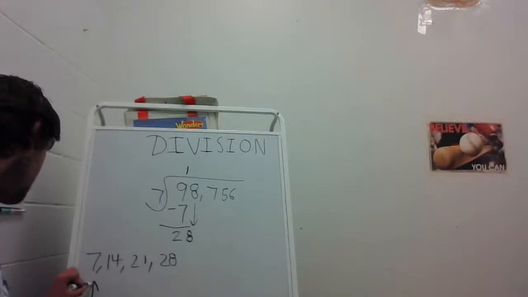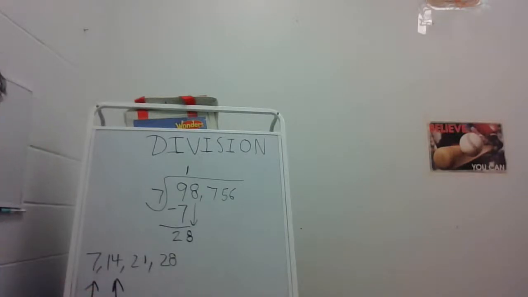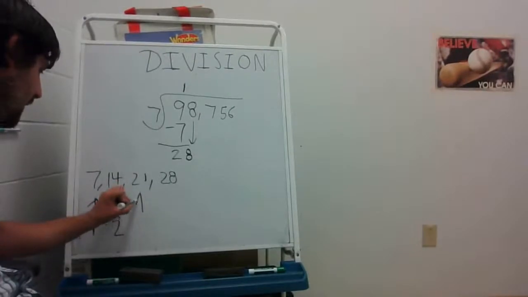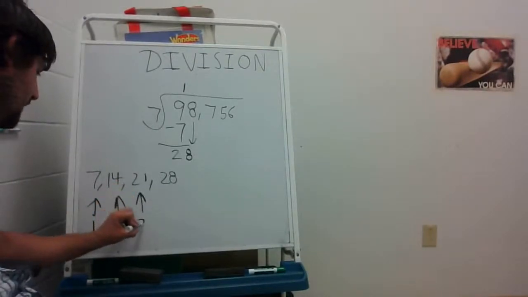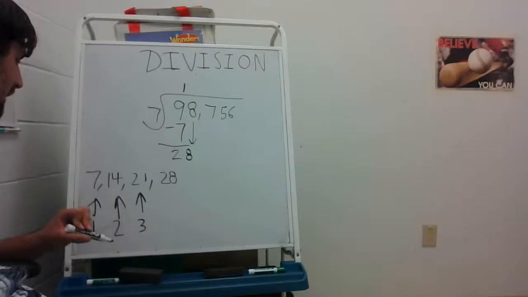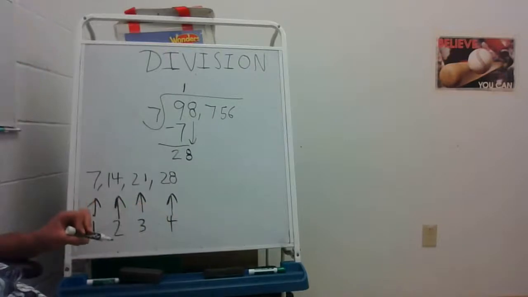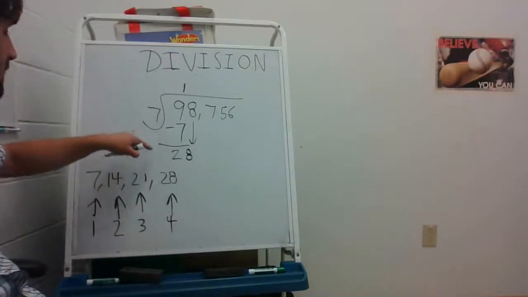So we're going to count by 7s. I skip counted by 7 once to get to 7. I skip count by 7 twice to get to 14. I'm skip counting by 7 3 times to get to 21. I'm skip counting by 7 4 times to get to 28. 7 goes into 28 4 times.